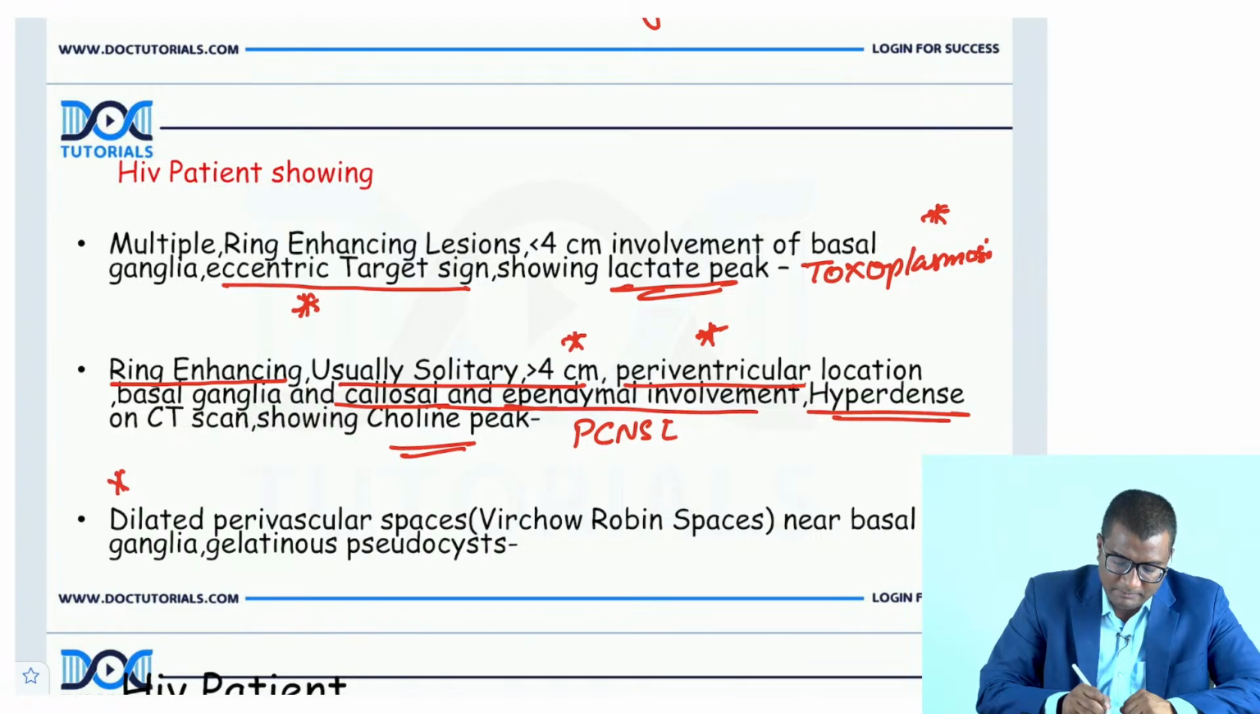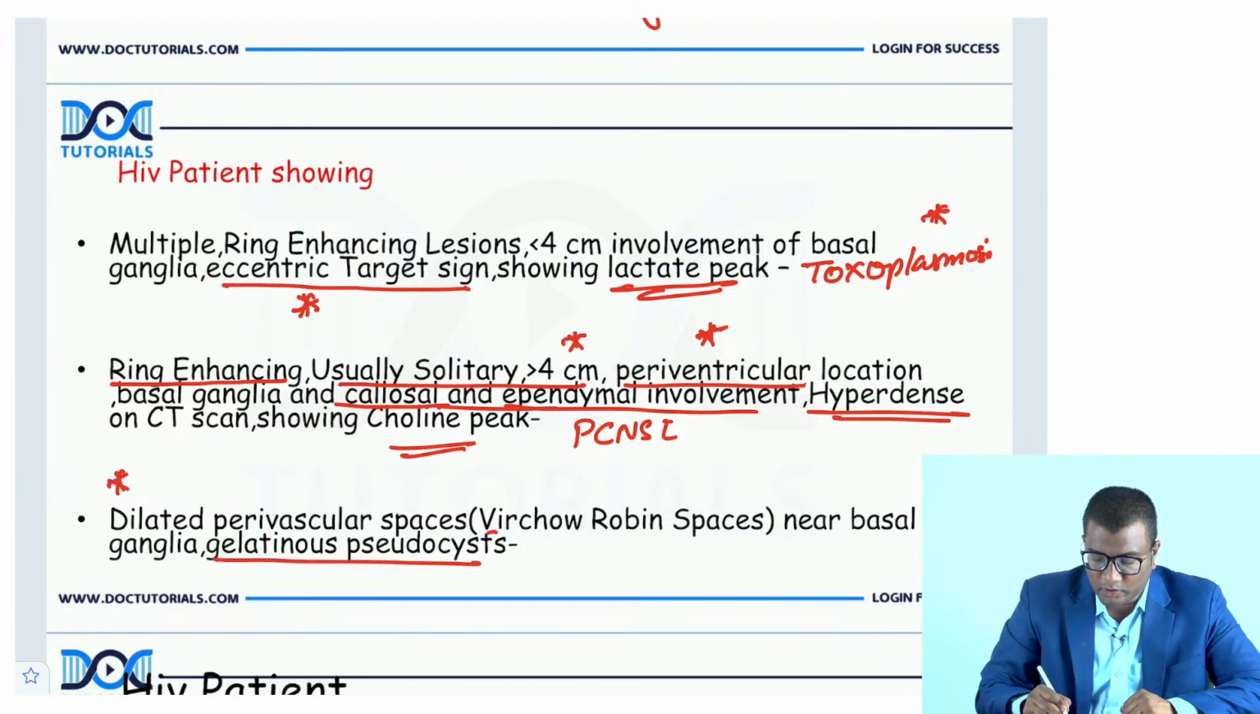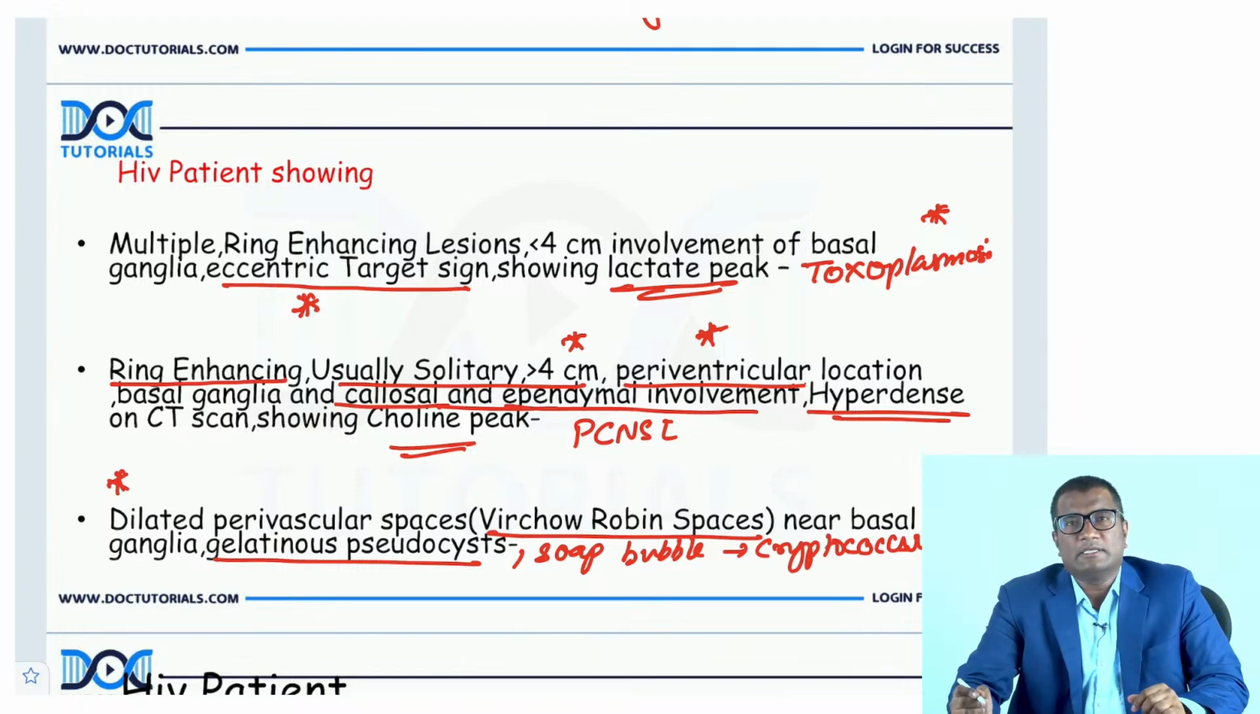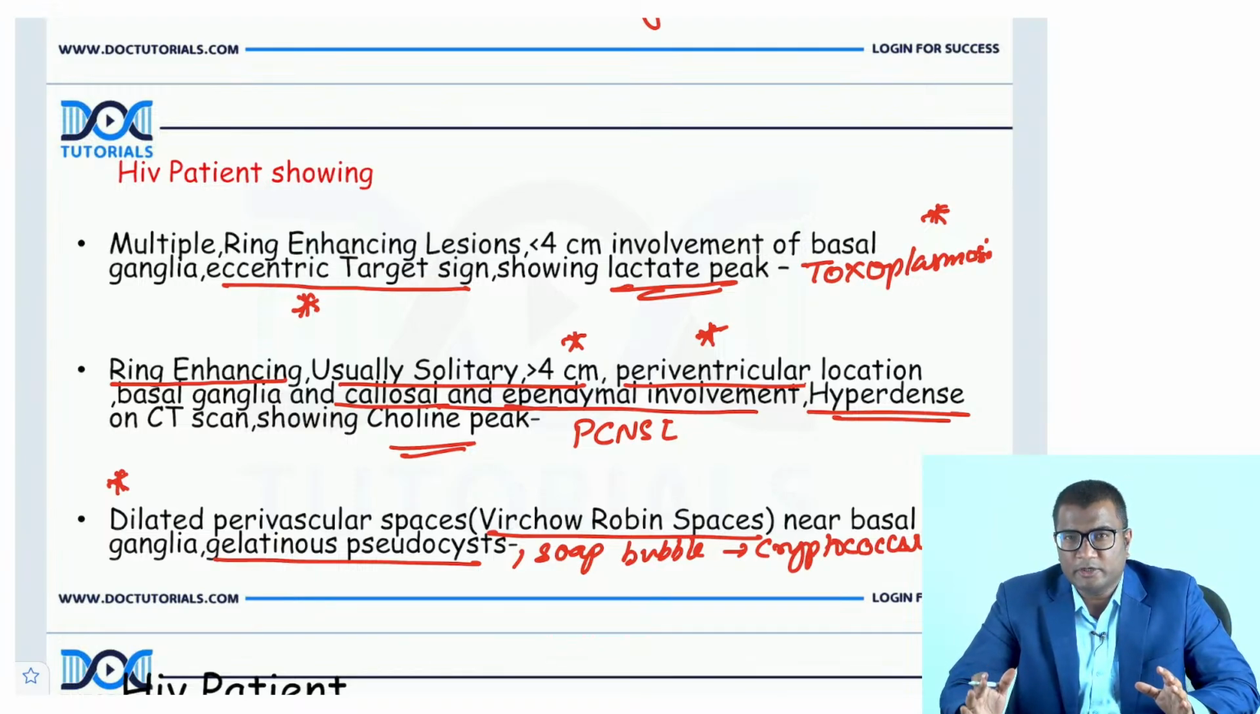And dilated perivascular spaces, gelatinous pseudocyst, the Virchow-Robin spaces are dilated. You see those soap bubble appearance. That is classic of a cryptococcoma, right? Cryptococcosis, right? So these are important things that you need to remember with HIV.